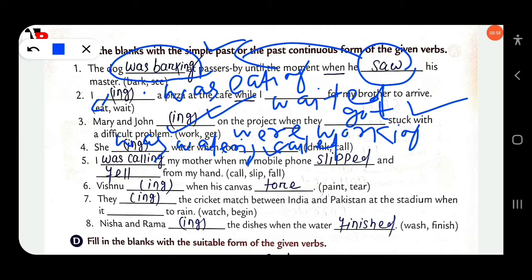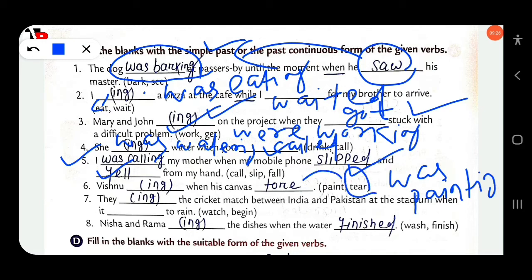The next, I dash my mother when my mobile phone. That means I was calling my mother when my mobile phone slipped. Okay, fell and fell. The next, Vishnu dash when his canvas. Okay, Vishnu was painting. So here ing, Vishnu was painting. Okay, Vishnu was painting when his canvas tore. You know the past tense of tear is tore.